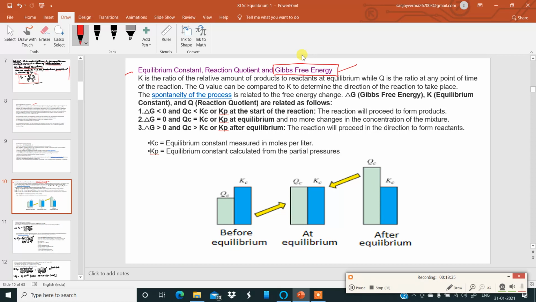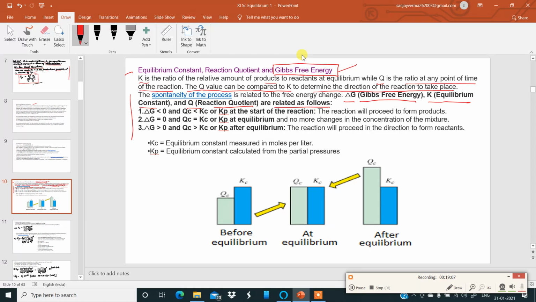Now we know K is the ratio of the relative amount of products to reactants at equilibrium, while Q is the ratio at any point of time of the reaction. The Q value can be compared to K to determine the direction in which the reaction will take place. Now the spontaneity of the process is related to the free energy change. Delta G gives free energy, K is the equilibrium constant and Q is the reaction quotient, and they are related as below. Remember this.